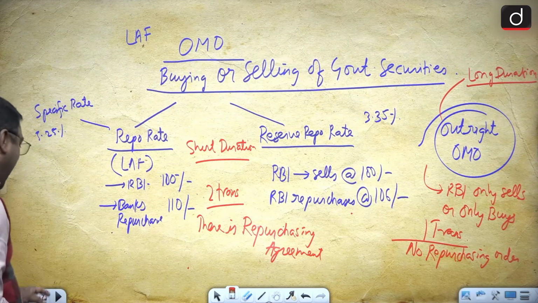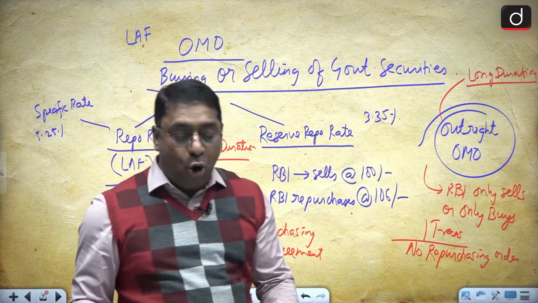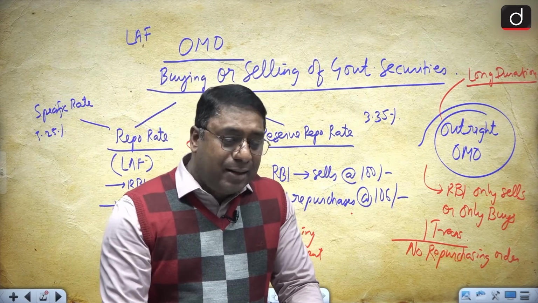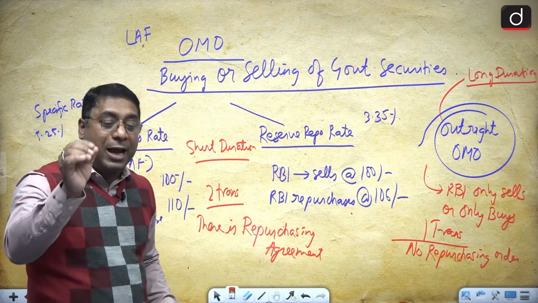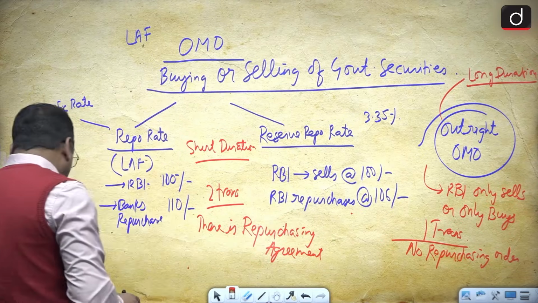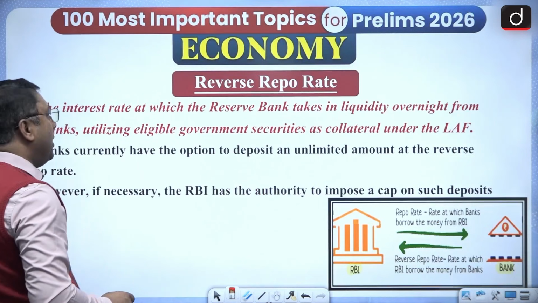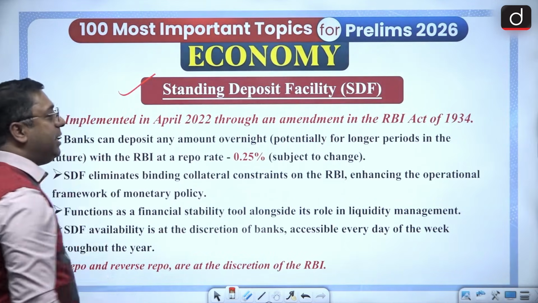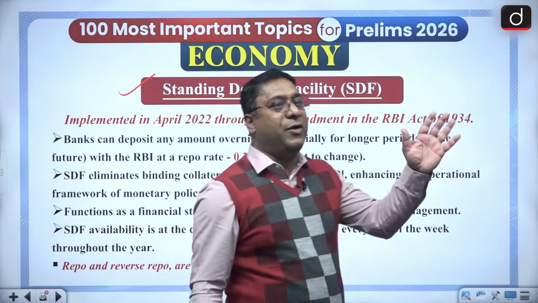That means the banks are willing to have more deposits with the RBI, and the RBI does not have enough government securities. So what will happen? With regard to this, a new facility came up and it was referred to as the standing deposit facility.